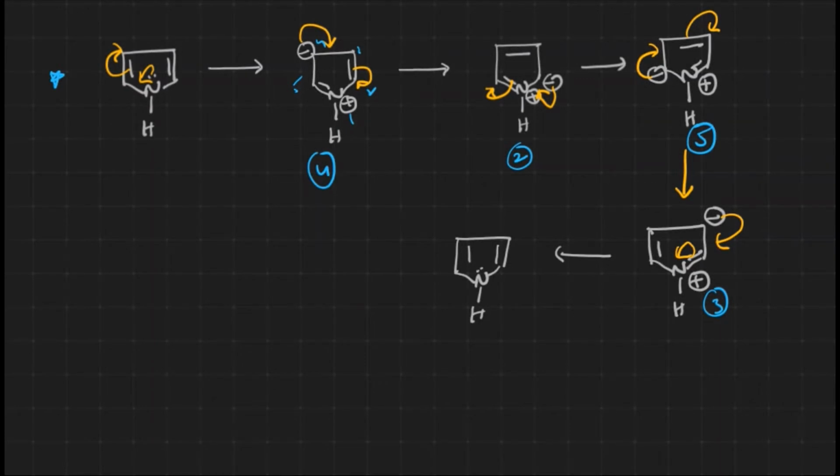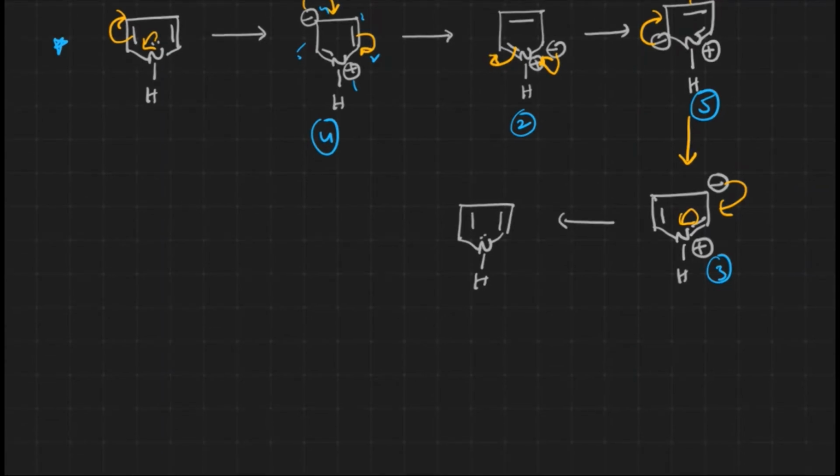Now if substitution takes place at the third, second and fifth positions, let me take the second position here. This is the third position, this is the second and third position. Let me take an electrophile there.